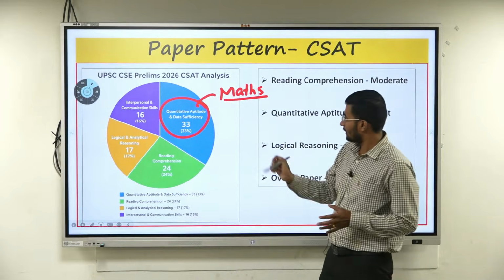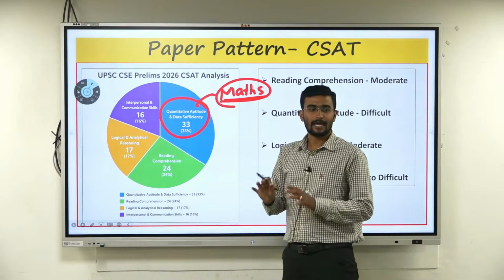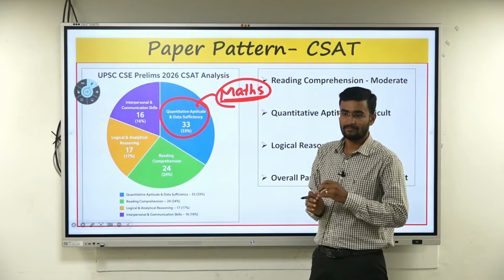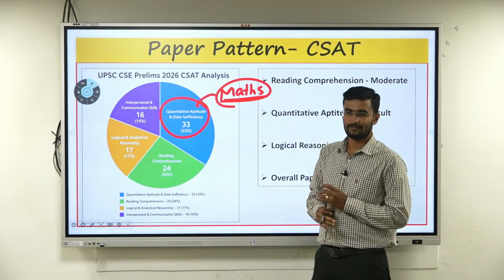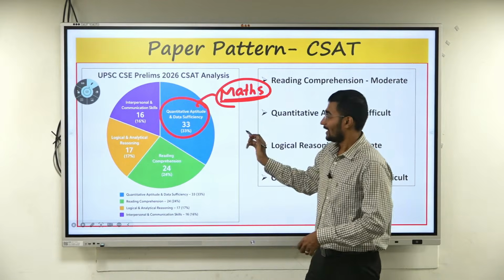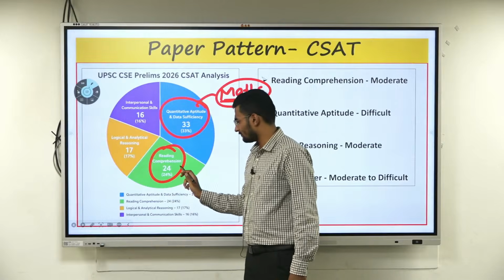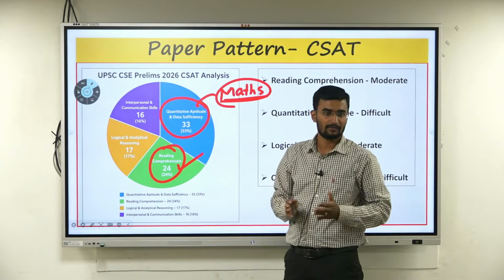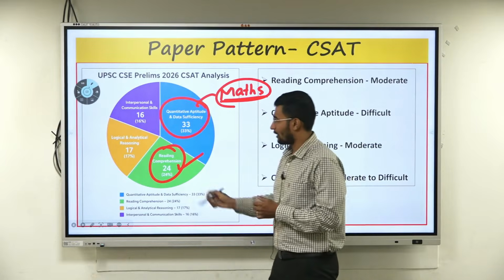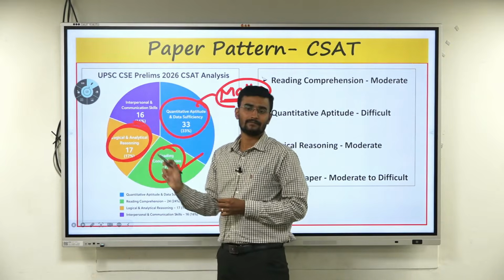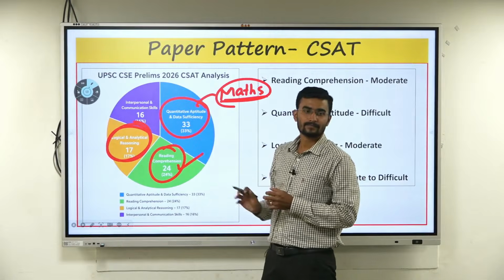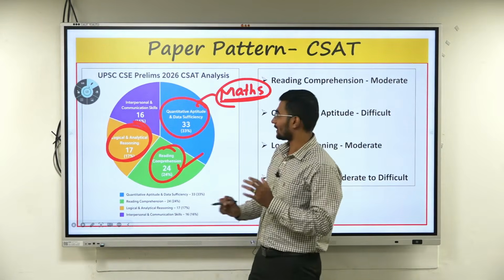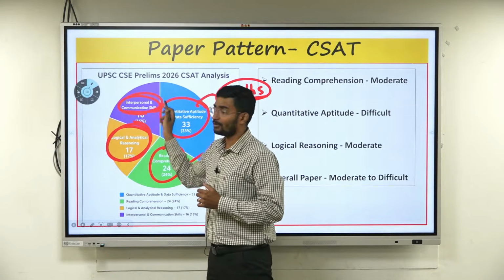Majority is maths. Again, it's not very easy. It is moderate to difficult level. At least it will take some 2 minutes to solve. The second highest one is reading comprehension. We could have done this, but the time consumption is long. Followed by logical reasoning, analytical reasoning, tables, graphs, diagrams, logical and analytical skills. The last one is interpersonal communication.